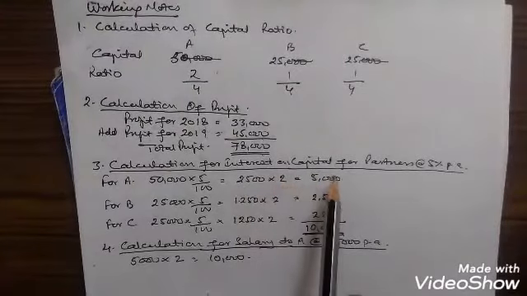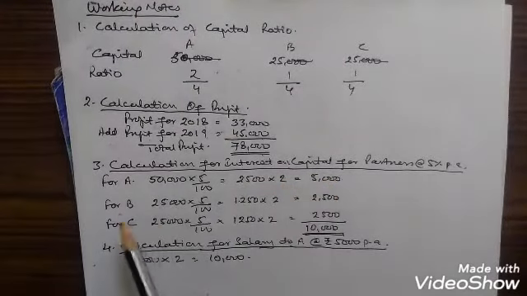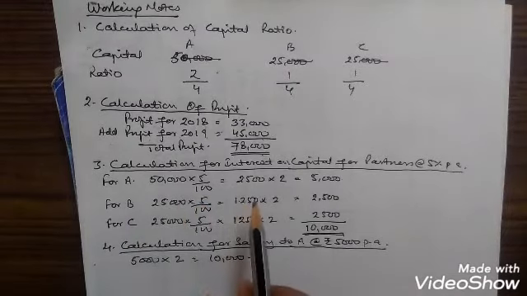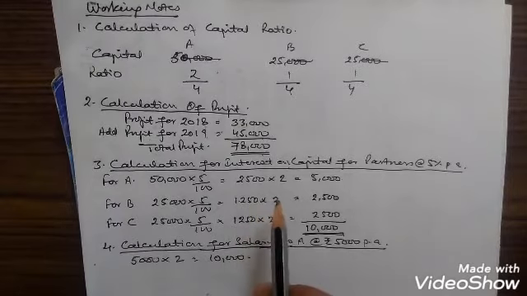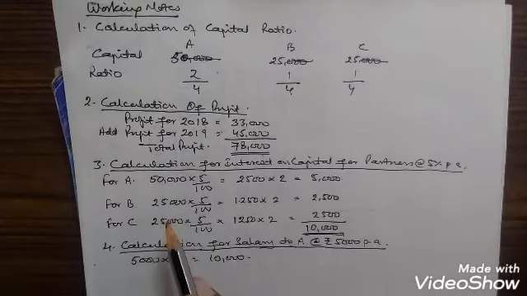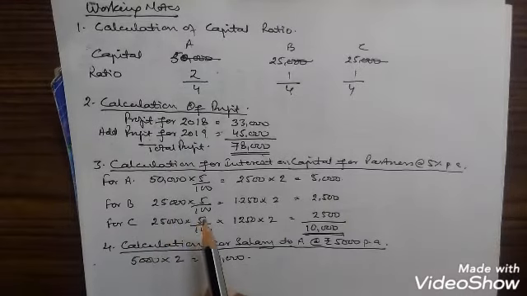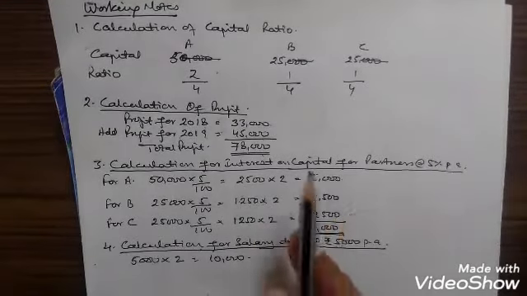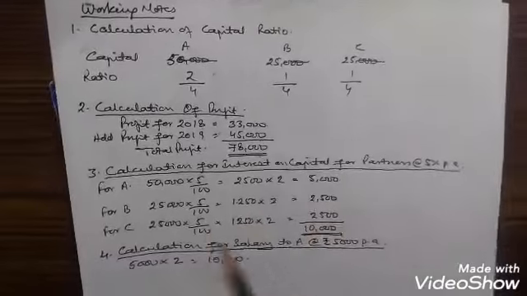For 2 years, it will come to rupees 5,000. For B, 25,000 is the capital. 5% of 25,000 comes to 1,250 for a single year, and for 2 years it will be 2,500. For C, 25,000 at the rate 5% comes to 1,250 for a single year, and for 2 years it will be 2,500. Total comes to 10,000.